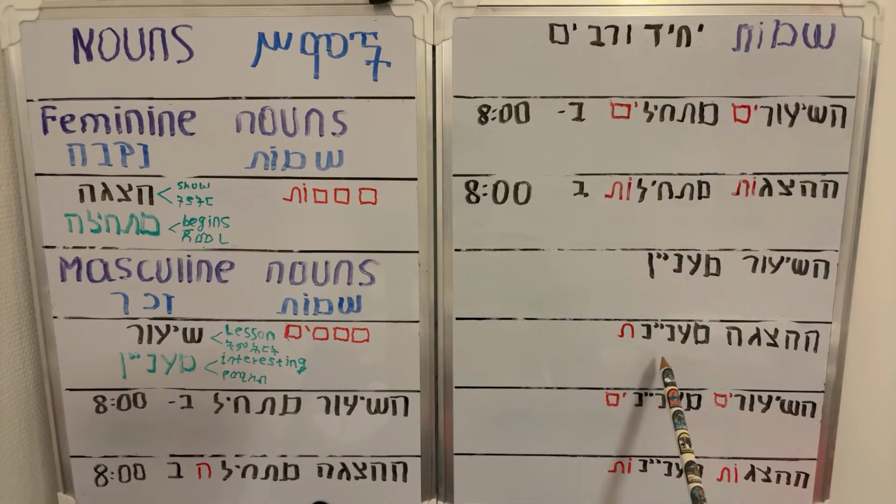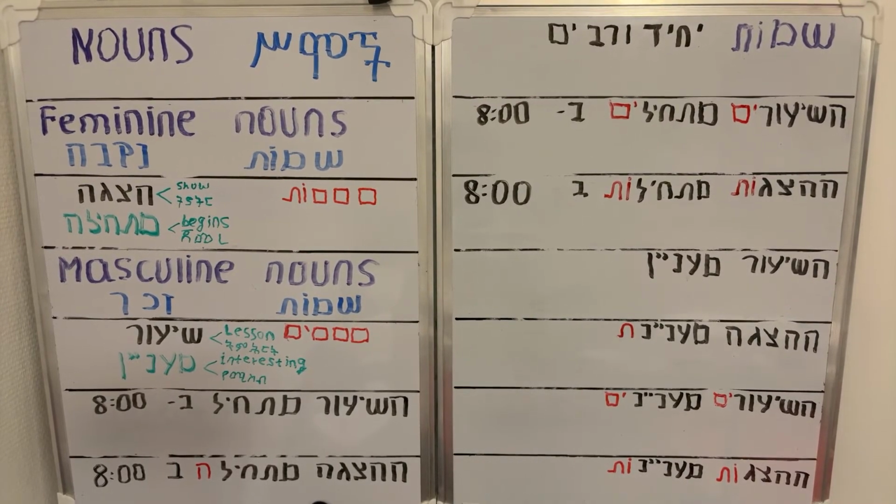So this is Hazaga. Hazaga ma'anyenet. The show is interesting.